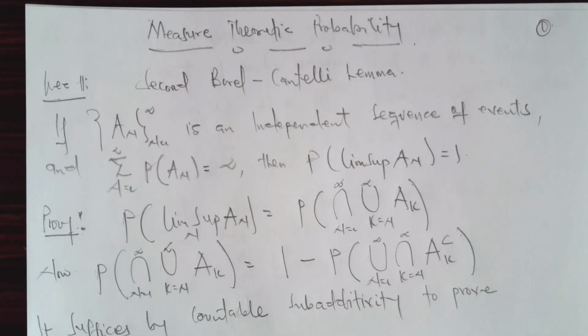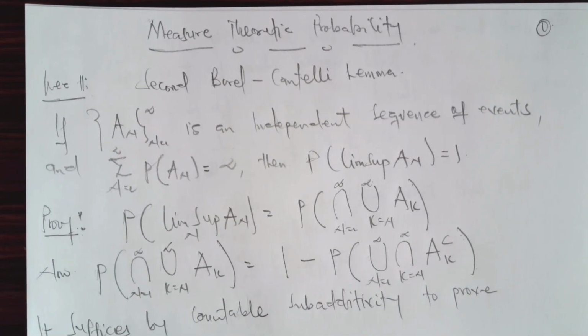So today on lecture 11 we will be talking about the second Borel-Cantelli lemma, second BC. We talked about the first BC in our lecture 10. Alright, so there is something you have to note when it comes to the second BC. That's very key when you are stating it. We need the events to be independent, but for the first BC we don't need the events to be independent. So the events need to be independent for the proof to actually hold.